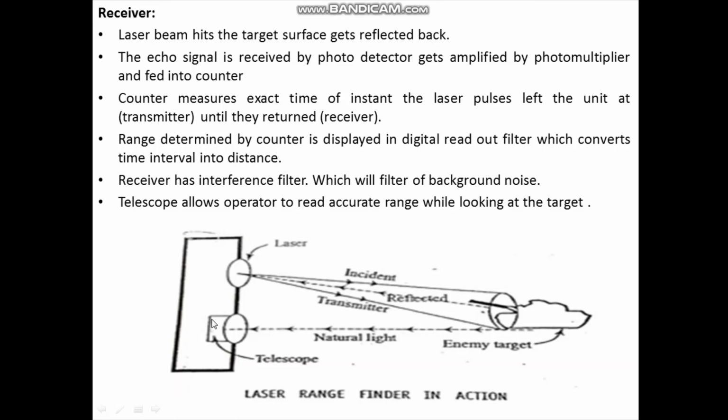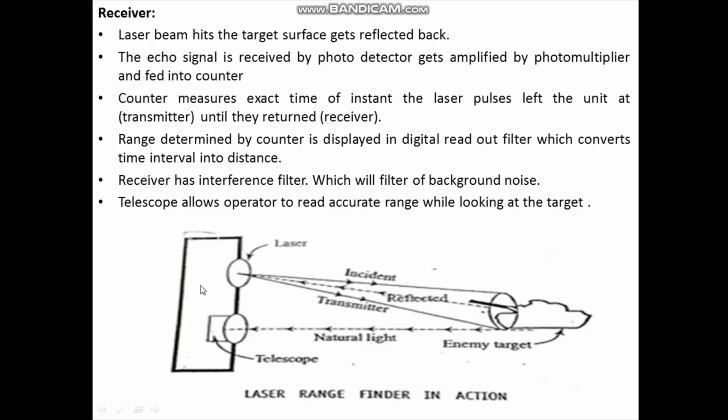The function of the photo detector is to detect the photon or light, and this light then gets amplified by the photomultiplier. This amplified light is then fed into the counter, which is in this unit.